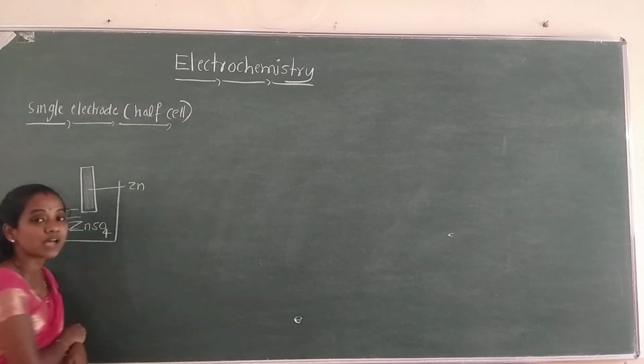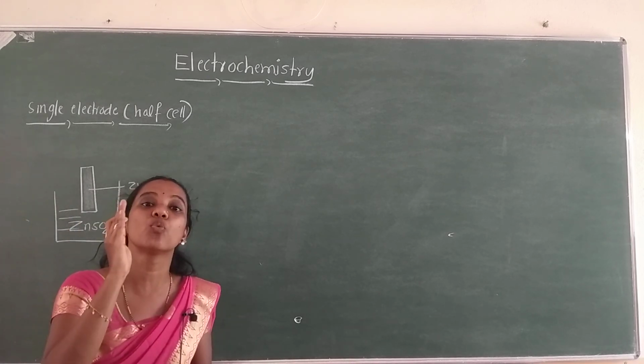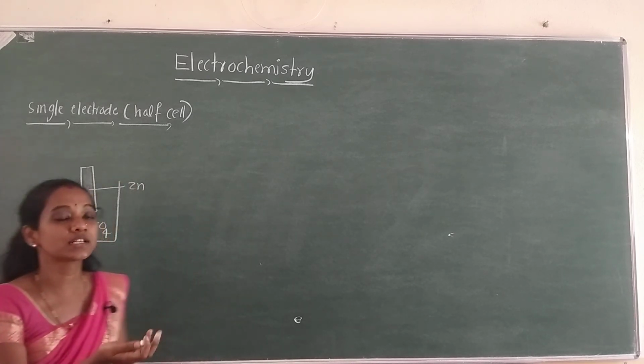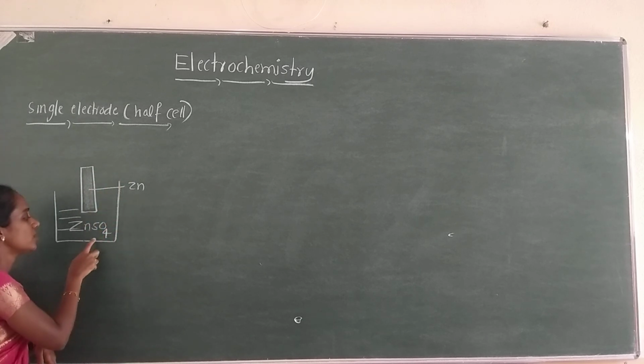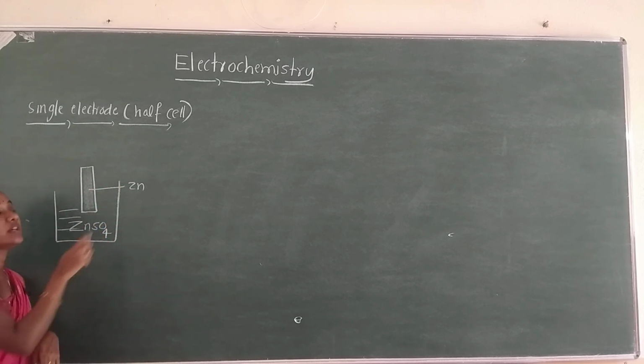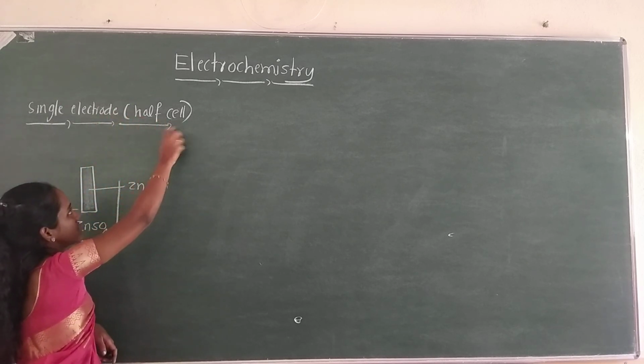Clear? What is a half cell? It is a metal rod kept in contact with its own metallic salt solution. Then such an arrangement is called a single electrode or half cell.